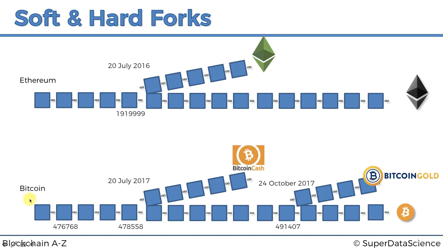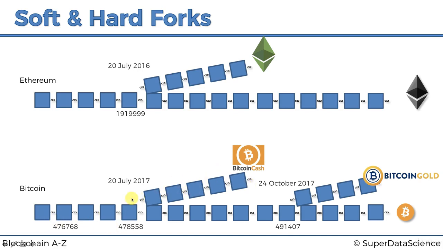In terms of Bitcoin, same thing. If you owned one Bitcoin before 1st of August 2017, because 20th of July was over here, this label should be over here. This is 1st of August 2017. If you owned one Bitcoin before 1st of August 2017, so it's anywhere here, then right now you will have one Bitcoin Cash, you'll have one Bitcoin Gold, and you'll have one Bitcoin. That's how these things work because, again, the whole history is shared.